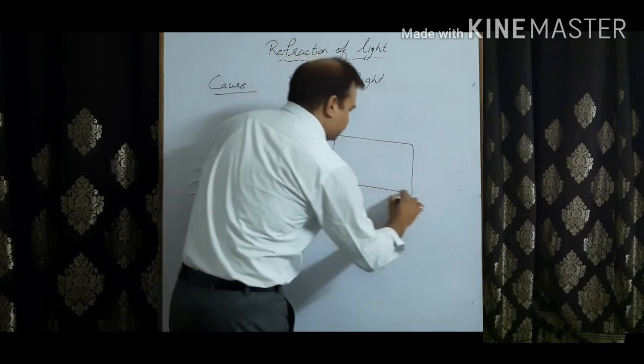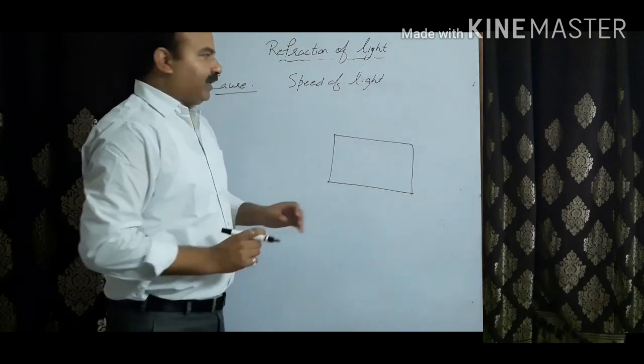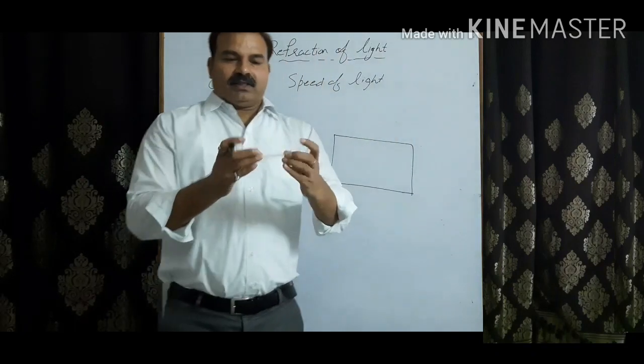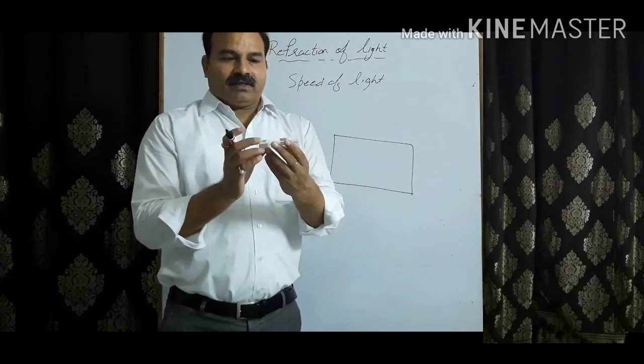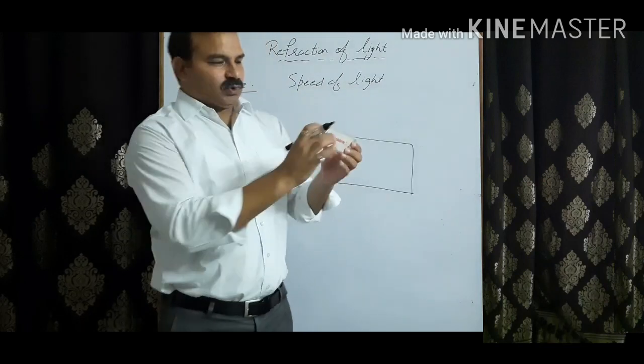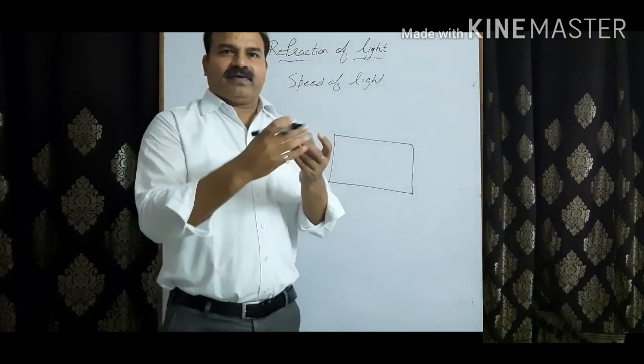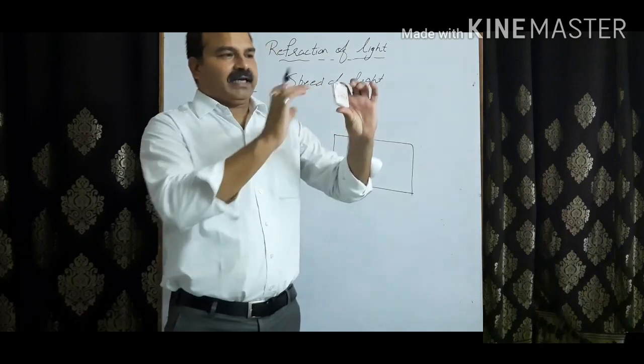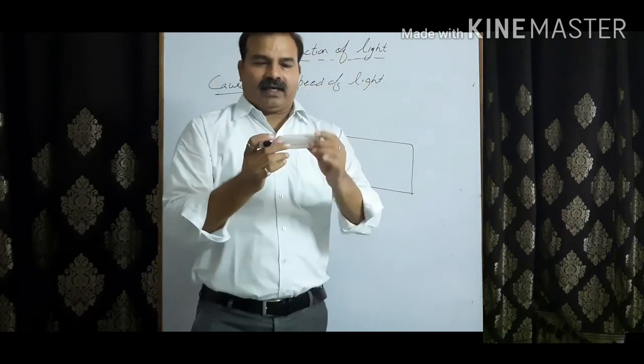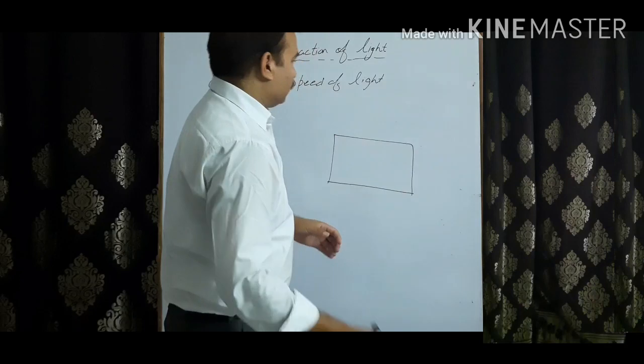Let us consider that this is a glass slab. See, what is a glass slab? It is a cuboidal shape of glass, basically of this shape and size. This is basically a paperweight, so something is written over it. Otherwise, it is completely transparent, so you can see from one side to another side. Fine.